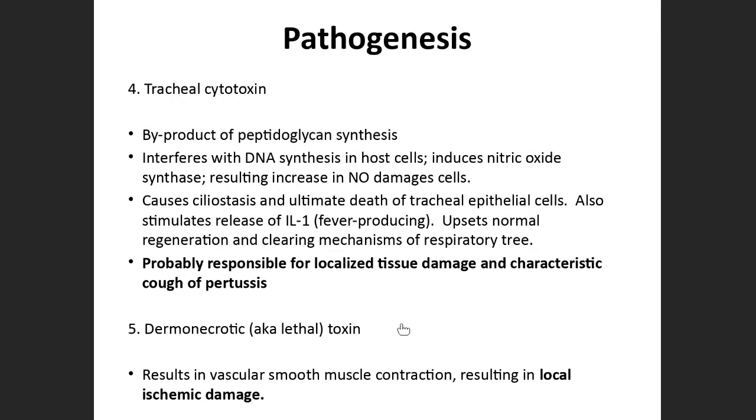They also stimulate the release of interleukins, which are fever producing, and they are responsible for localized tissue damage and the cough of pertussis. The typical cough I told you, expiratory burst followed by an inspiratory gasp. Now there's another toxin, dermonecrotic toxin. It results in smooth muscle contraction, which results in local ischemia.